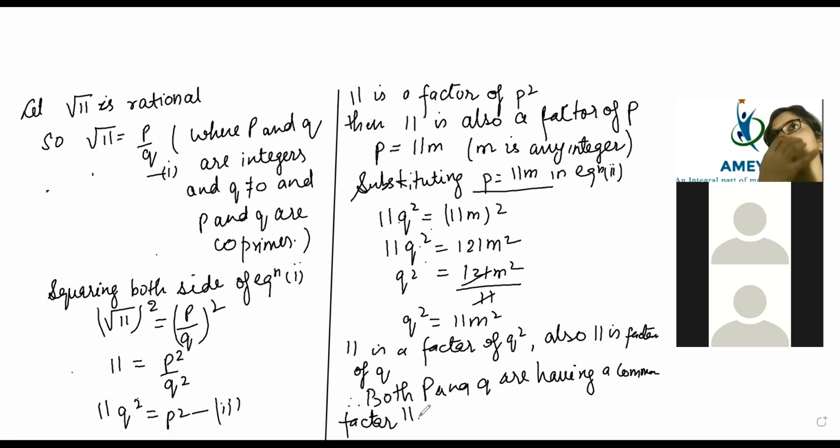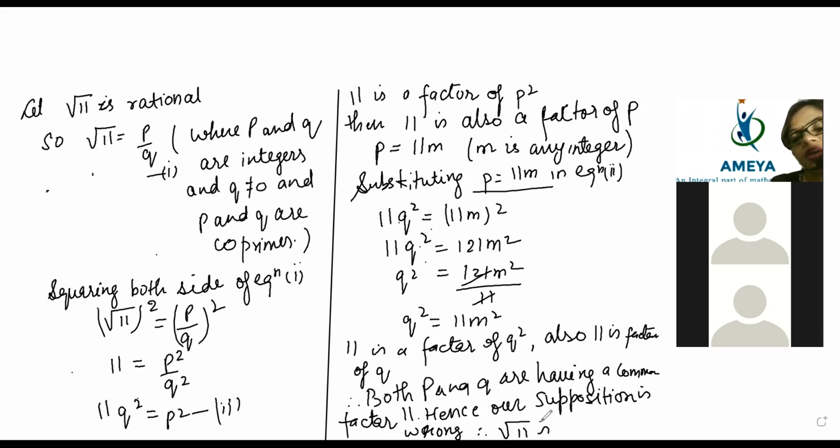Okay, so our supposition is wrong. Hence, our supposition is wrong. Therefore, root 11 is irrational.